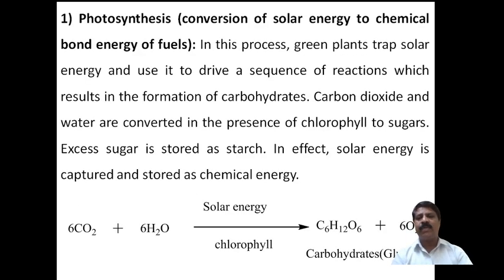The first one is photosynthesis. In photosynthesis, the solar energy is converted to chemical bond energy, also called fuel. In this process the green plants trap the solar energy, which is freely available in nature as sunlight radiation.